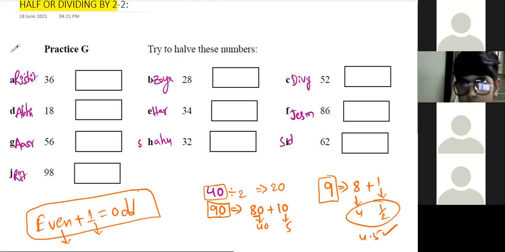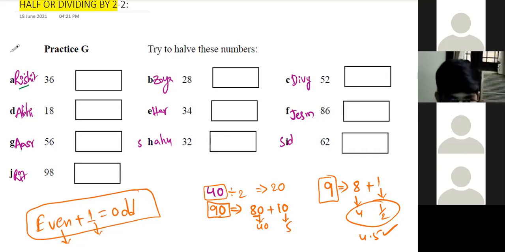Okay, right. Then Rishit, start. Sir, first we'll take 30. We'll divide it into 20 and 10.